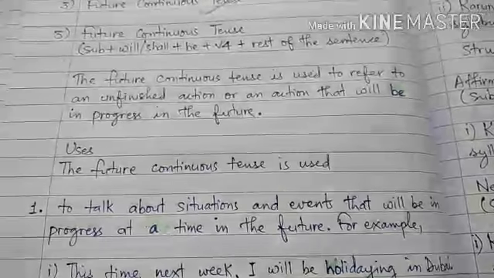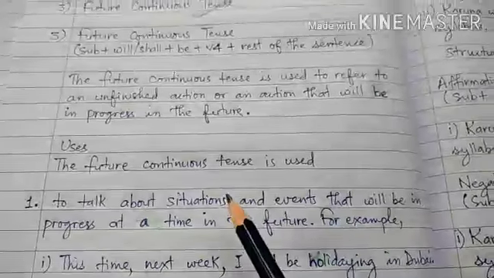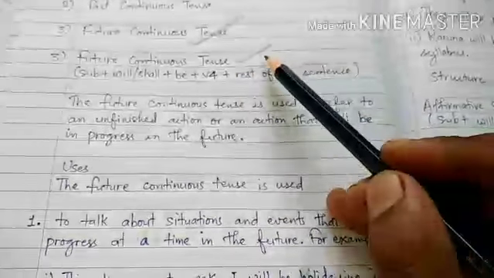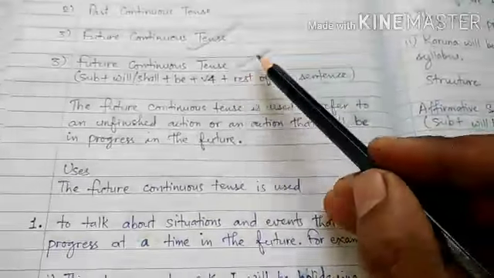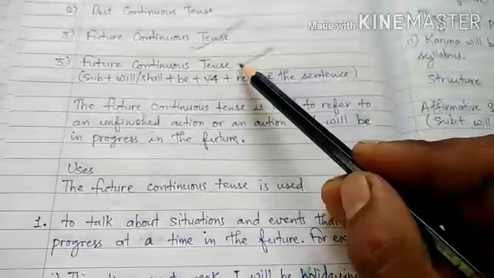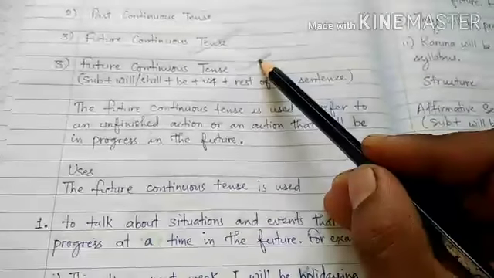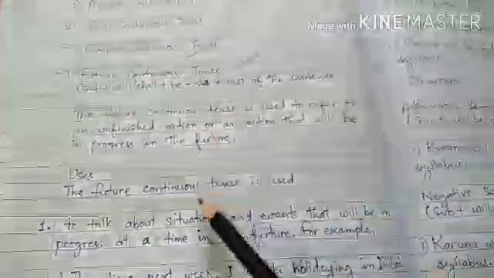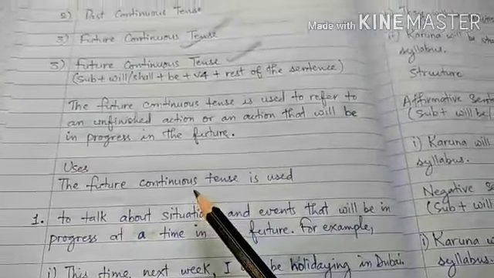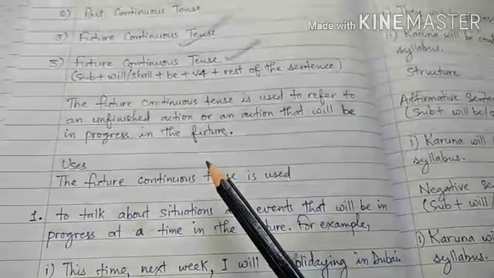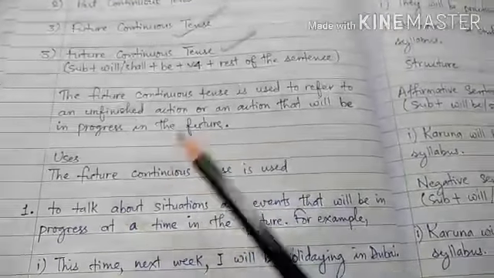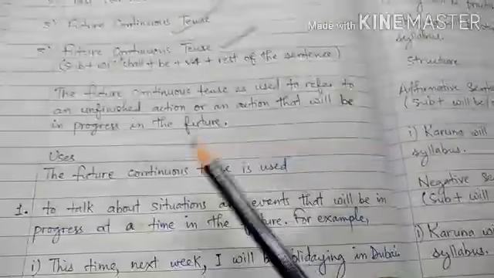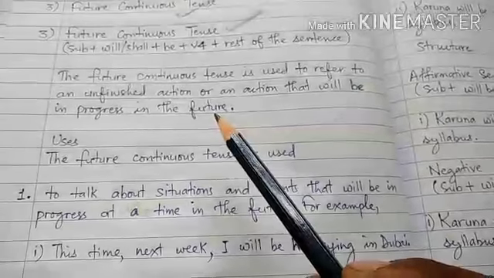So let us move ahead with the explanation of the future continuous tense and all its sentence structures, that means affirmative sentences, interrogative sentences, both negative and positive interrogative sentences, and negative sentences. We will try framing affirmative sentences in future continuous tense and transforming them into negative and interrogative sentences.